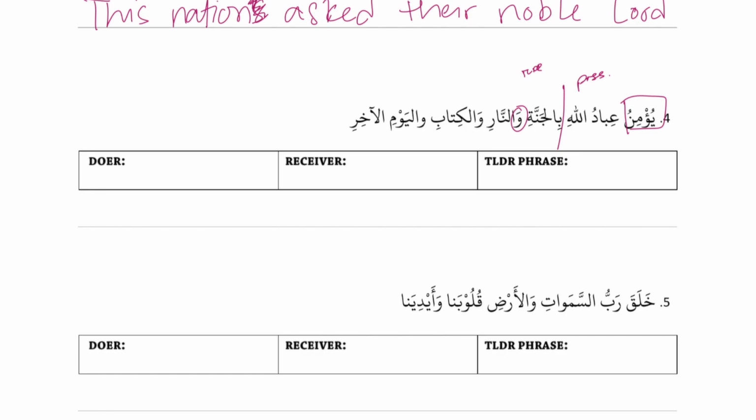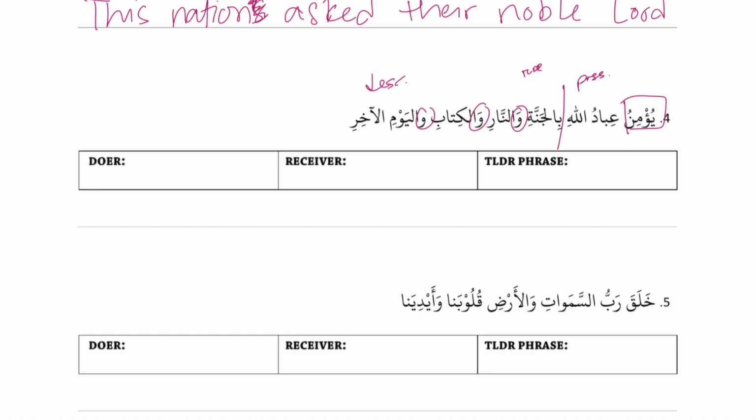Wal kitabi is also a connector letter, so it's another connected. And then wal yawm al akhir is also a connector letter. But we have 2 words here, اليوم and الآخر. Let's figure those out. They're both specific. Al yawm is a noun. Akhir, آخر, means last, so it's descriptive. Okay. So let's sort now that we have our breaks.